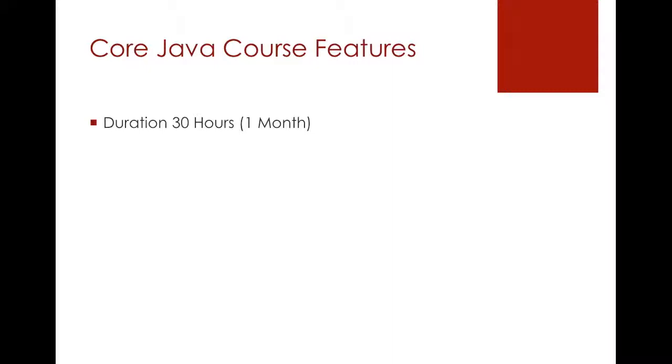For example, if you want to complete the course by 15 days, you need to come daily for 2 hours. In case you want to complete the course by 10 days, then you need to come daily for 3 hours minimum. You need to pay 6,000 rupees plus 12.5% taxes.